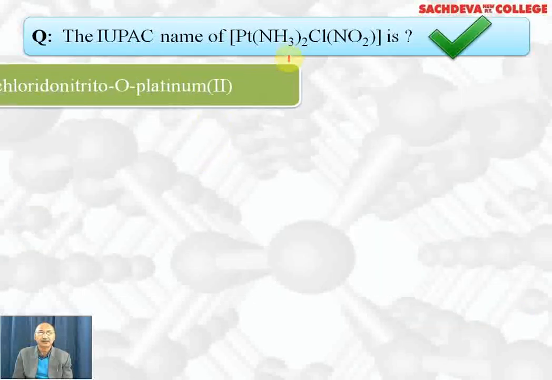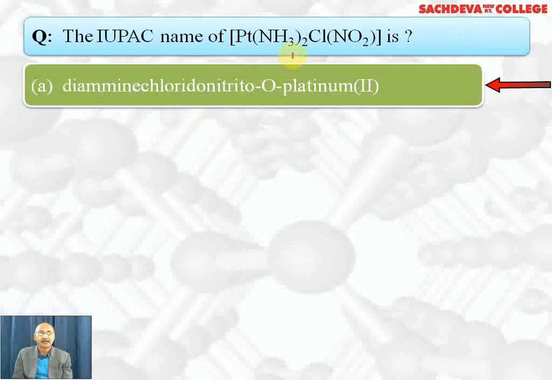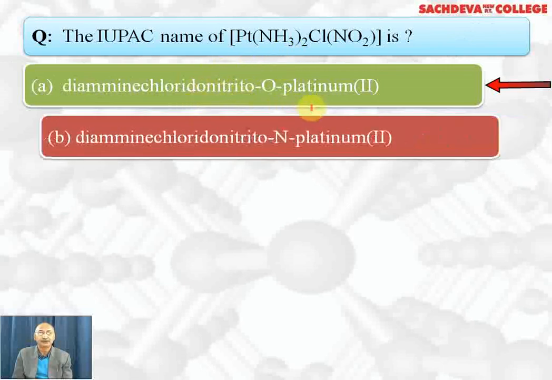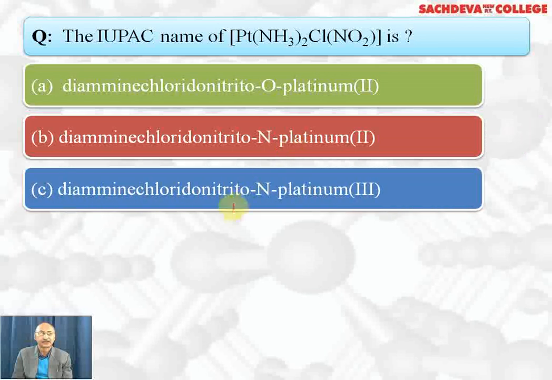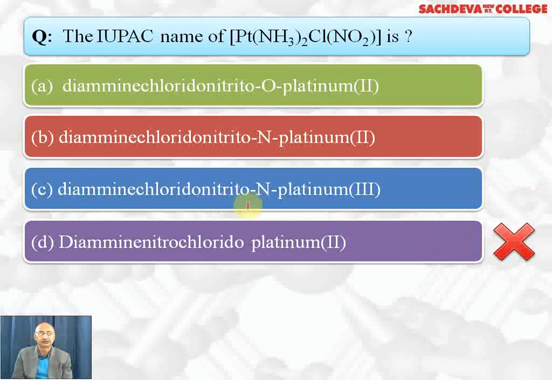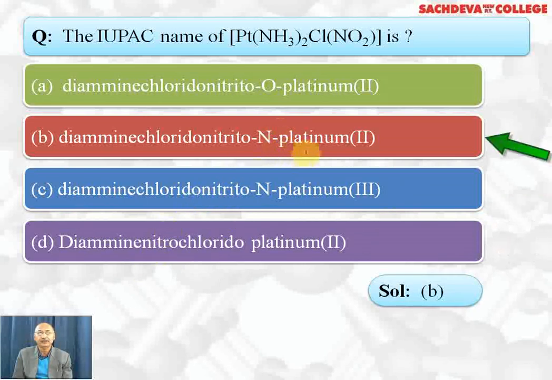The IUPAC name of this complex, diamminechloridonitrito-O-platinum(II), is wrong. Diamminechloridonitrito-N-platinum(II) is correct. Diamminechloridonitrito-N-platinum(III) is wrong. Diamminenitritochloridoplatinum(II) is wrong. Correct answer is B part. Why platinum is 2? Because chloride is -1, NO2 is -1, so platinum has to be +2.